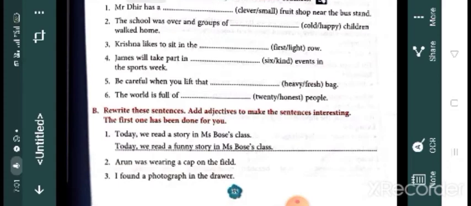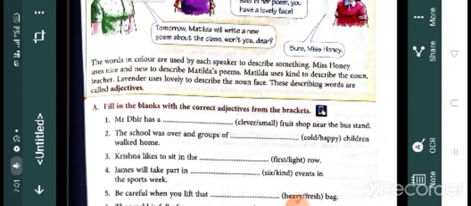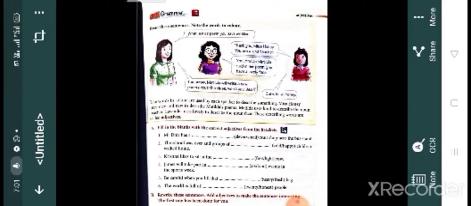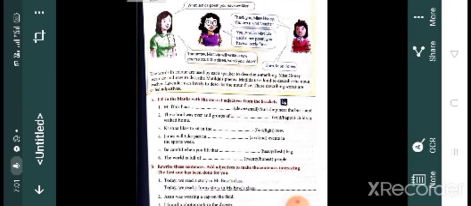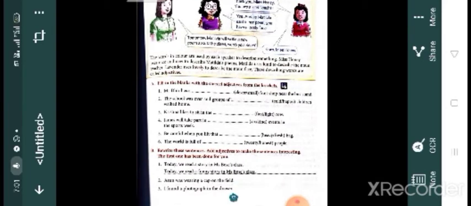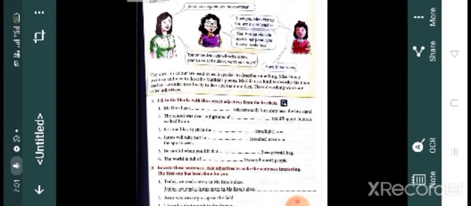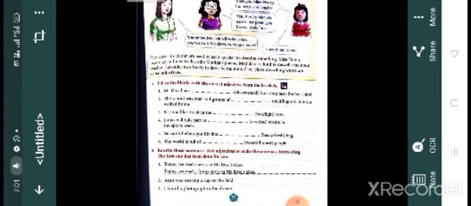Then 2. The school was over and groups of dash children walked home. Which one is right? Yes, happy children. Krishna likes to sit in the first row. James will take part in 6 events in the sports week. Be careful when you lift that heavy bag. The world is full of dash people. Honest people. Yes, honest. Next one.